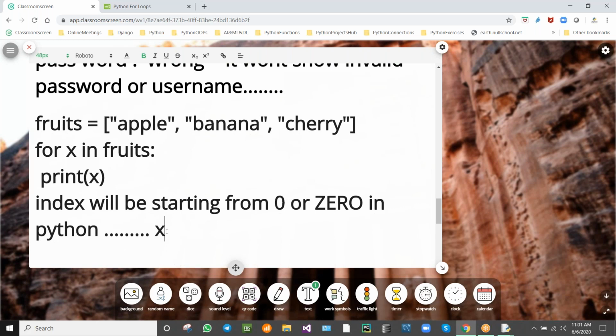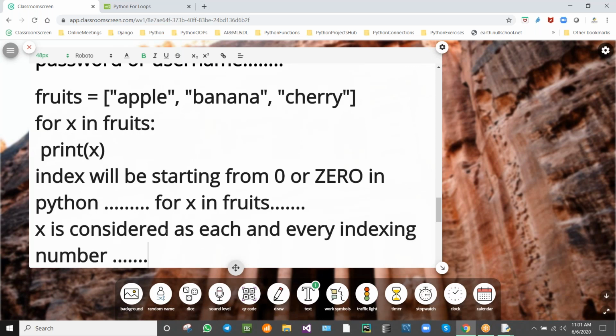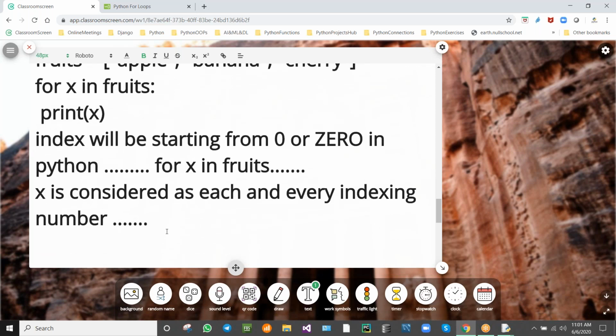So for the statement, you can see x in fruits. So what is x? x is considered as each and every indexing number.